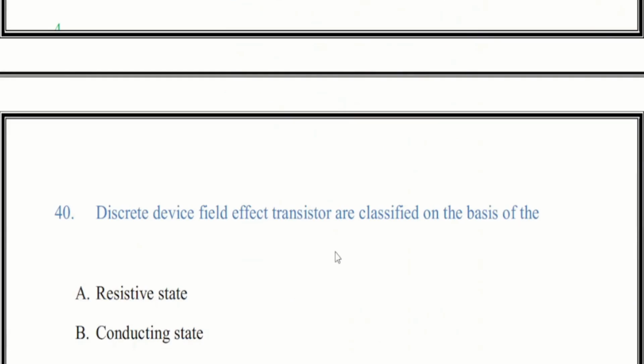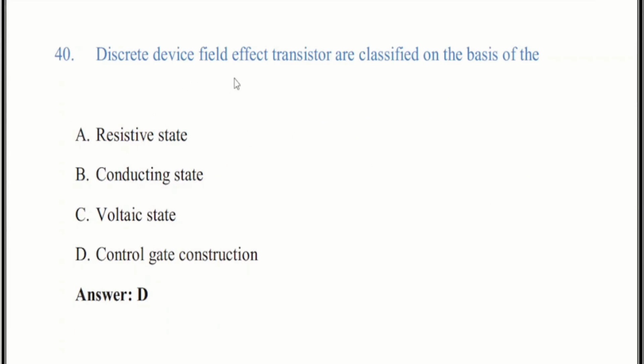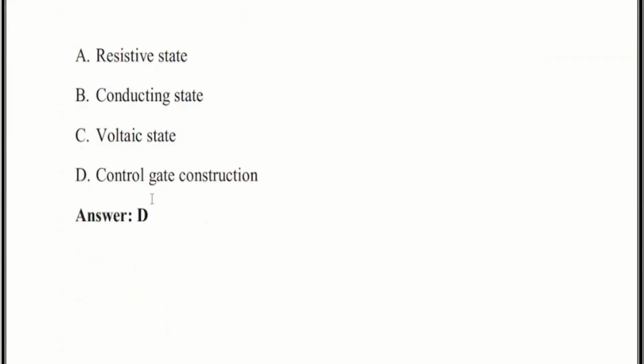Now we come to question number 40. Discrete device field effect transistors are classified on the basis of the, there are four options. The correct answer is D, control gate construction.